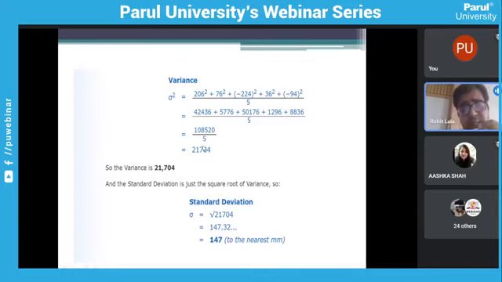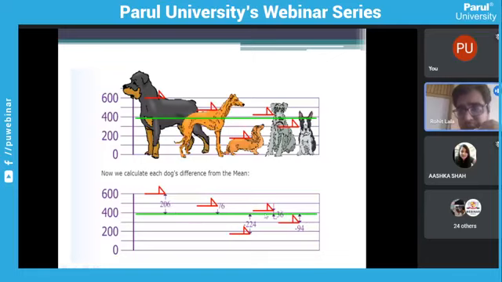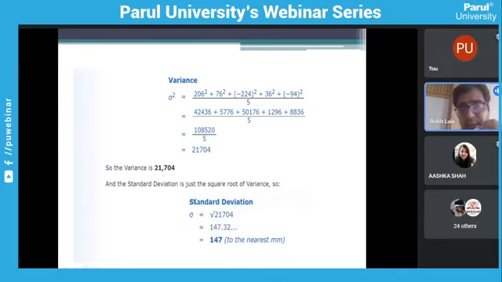Now see, variance is a squared difference. We squared to remove the negative values and get positive values. But when I square, the unit millimeter also becomes millimeter square. That cannot be applied to height because other things are in millimeters. This variance is in millimeter square.